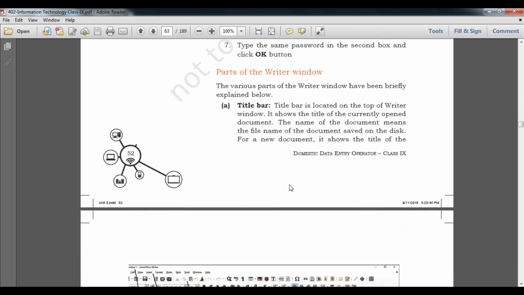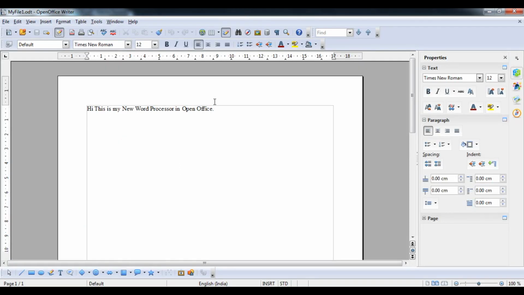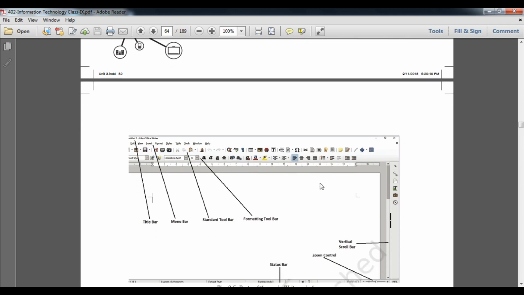Okay students, now we are talking about the components, I mean to say the parts. Okay, that is, what are the parts? So the first thing is the title bar. Students, you know what the title bar is. The title bar is the first thing; whatever file name you give after saving, it will show you the file name along with the extension. Okay, then you can see it in this figure that I will teach you.